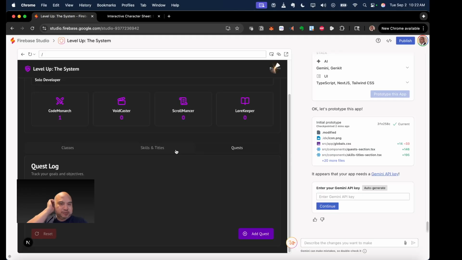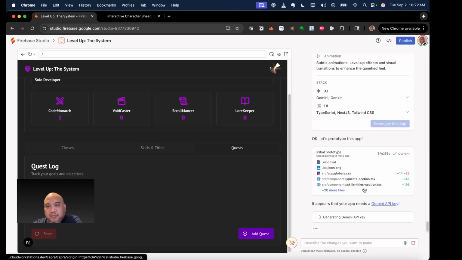I know this looks pretty good. I think this might be a good app that I might use throughout this challenge, just to keep track of everything.